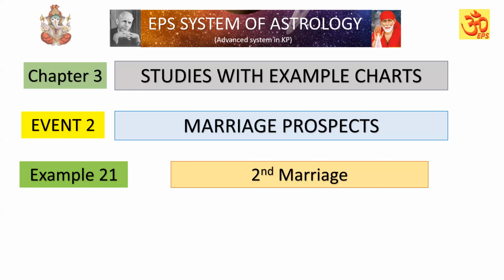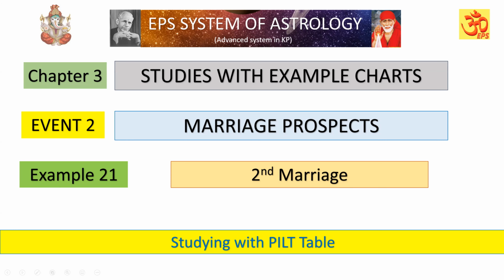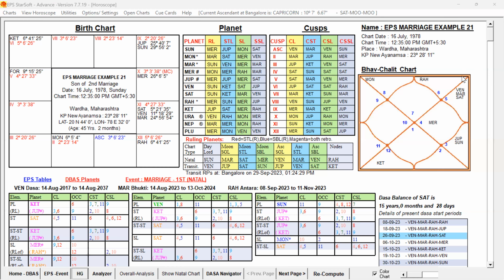Now let us examine the birth chart. Example 21, second marriage. We are going to study with the PILT table in this video. Now let us examine the PILT table of this chart. This is the birth chart of that male native.